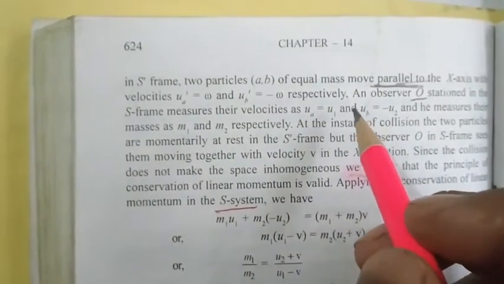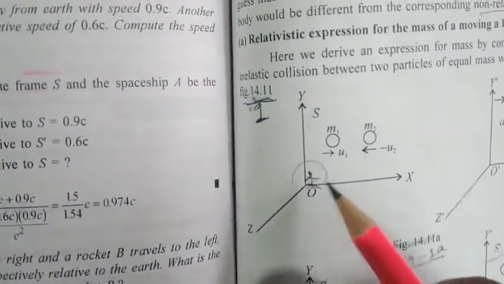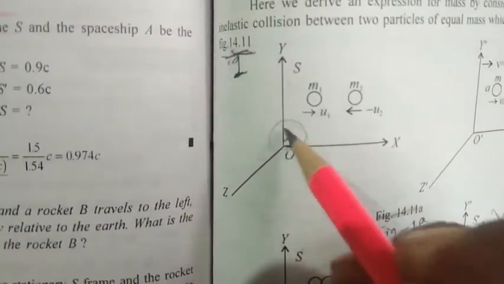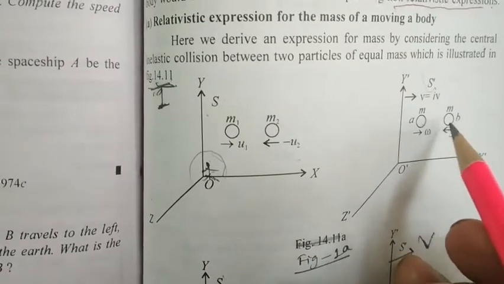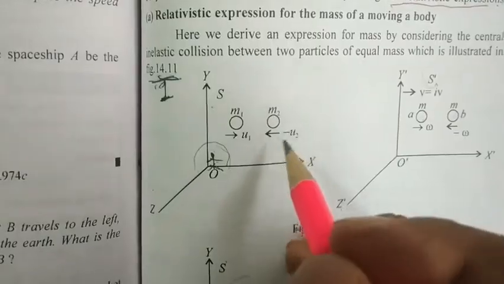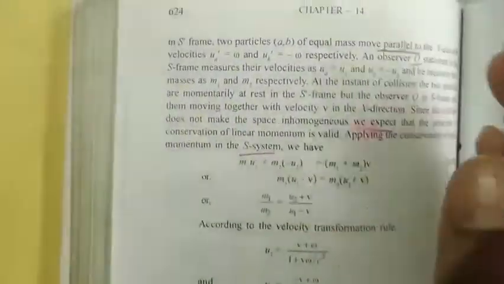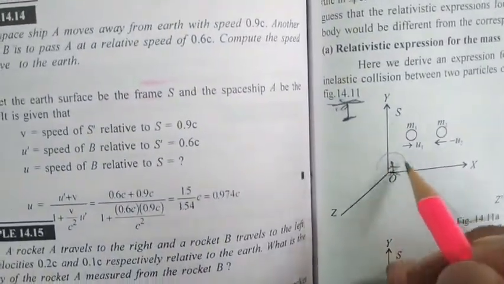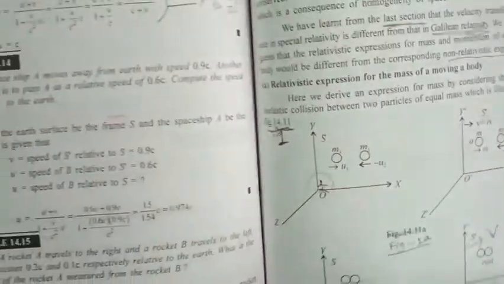So the observer sitting in the S frame is going to observe that the velocities of A and B are changed to U1 and minus U2, and the corresponding masses are also changed. Let these be the masses M1 and M2.